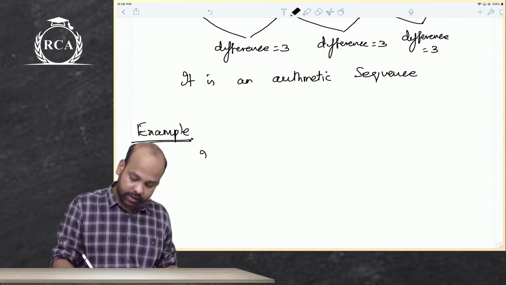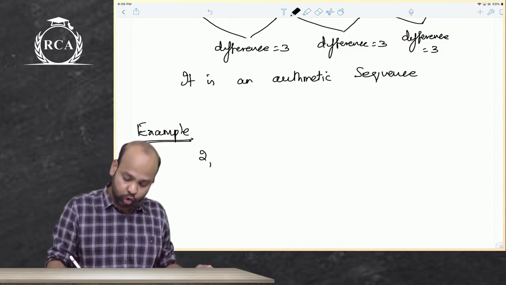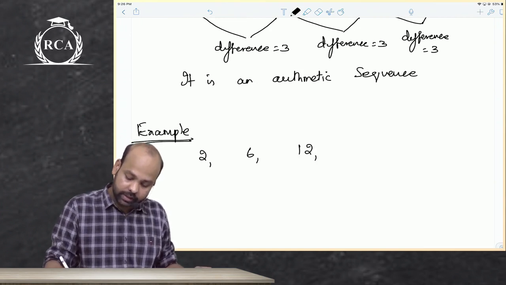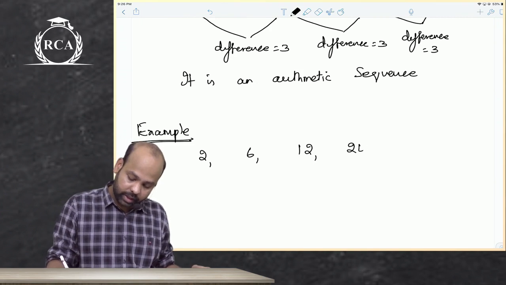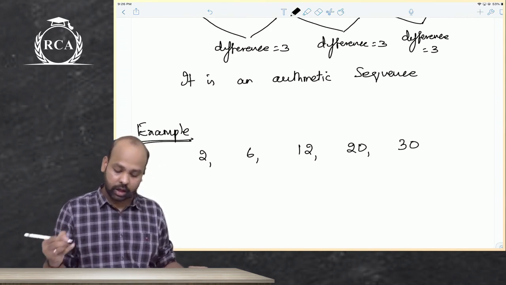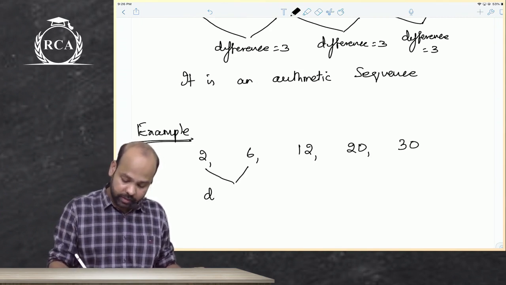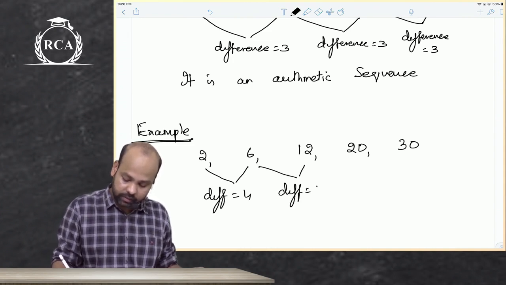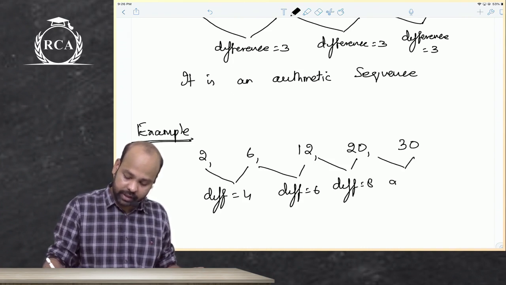What if there's another example? The first term, beta, is 2, the second term is 6, the next term is 12, the next term is 20, the next term is 30. Now if you look at the difference, beta, here the difference is 4, here the difference is 6, here the difference is 8, here the difference is 10.